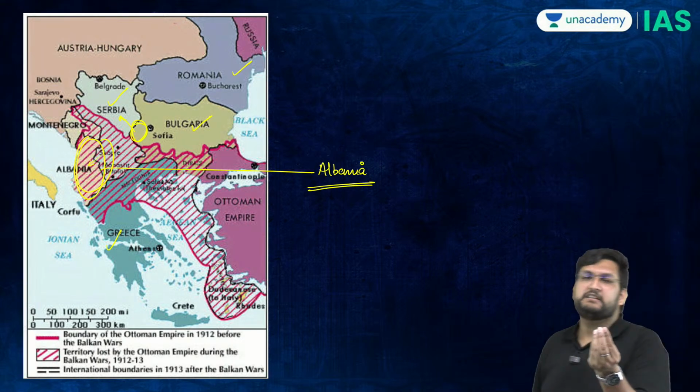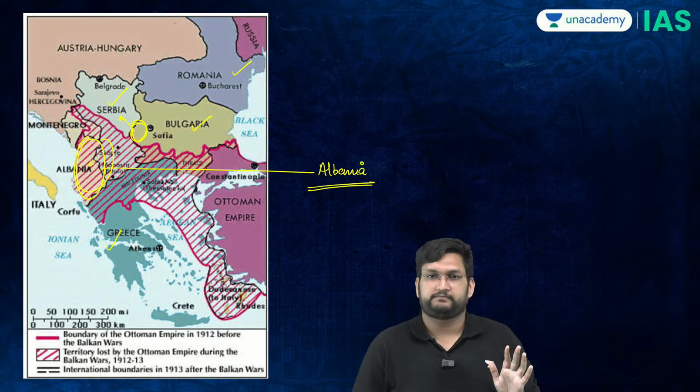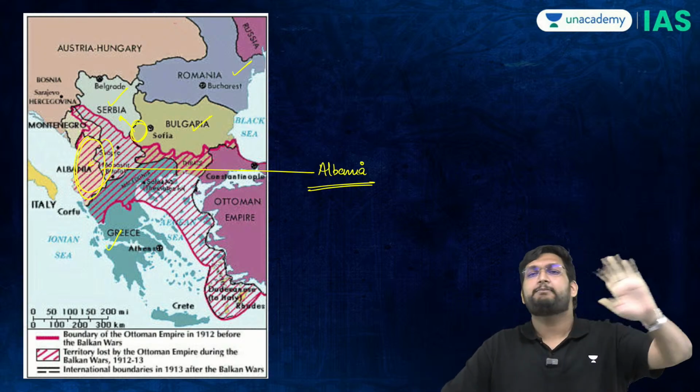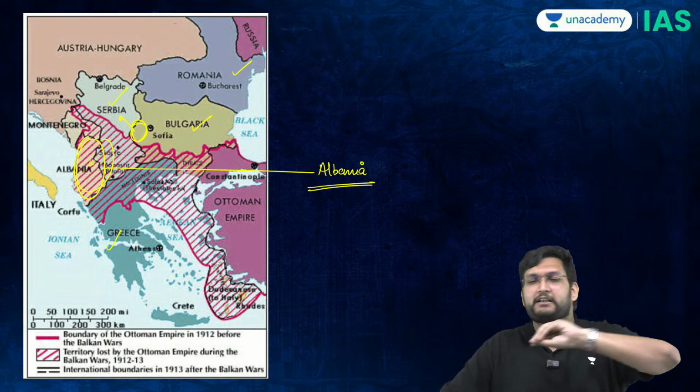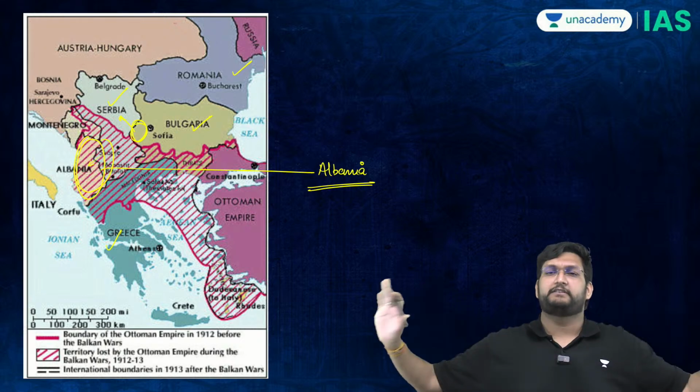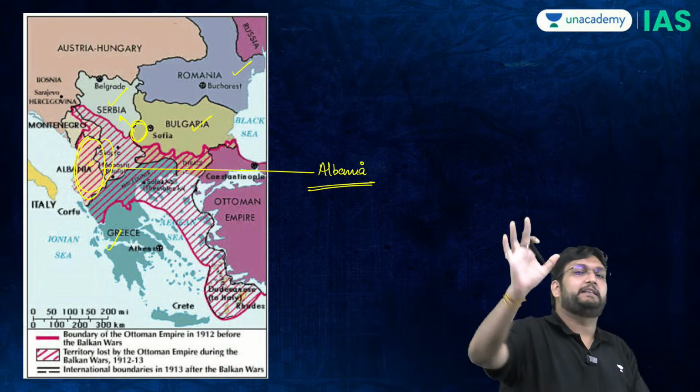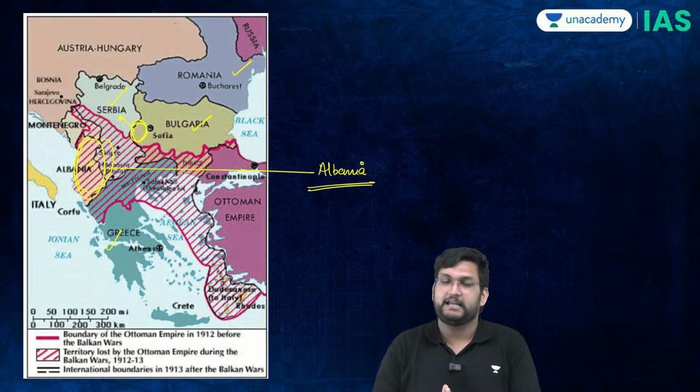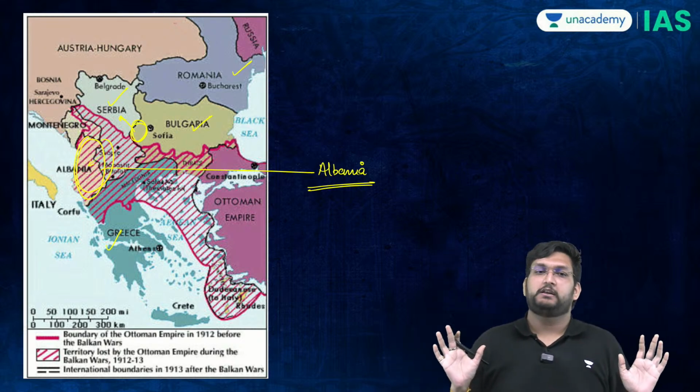Now, Serbia sends a message to the Germans. We will forget about Bosnia. We will forget nobody betrayed us. We will forget everything. Just give us Albania. If you give us Albania, we will then have access to the sea.